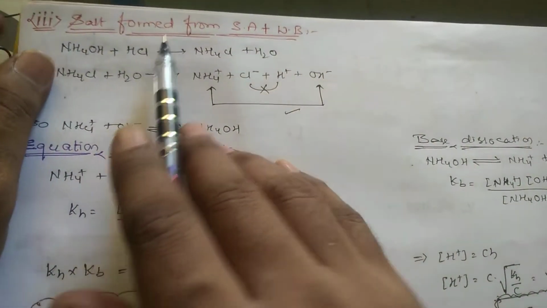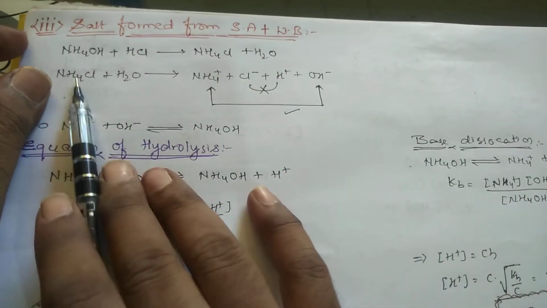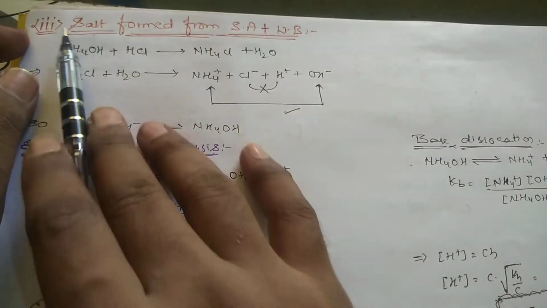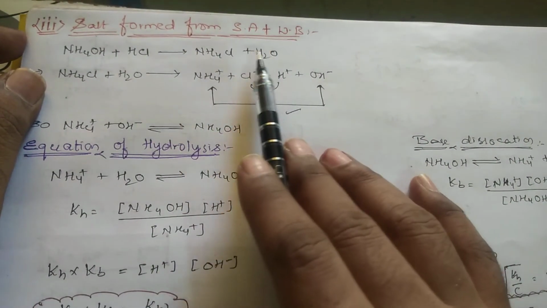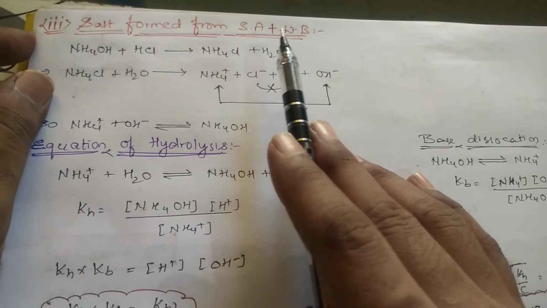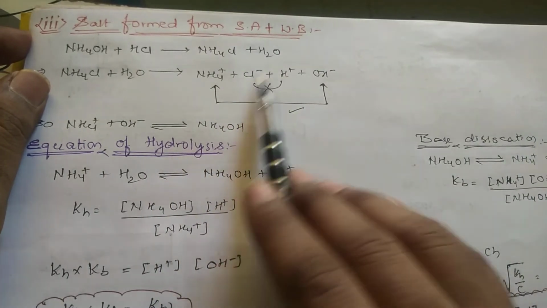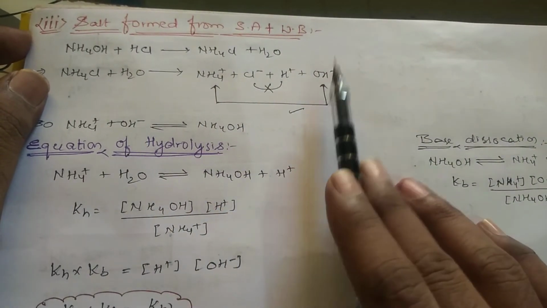So generally, I want the salt which is formed from a strong acid plus a weak base. What is the strong acid? HCl I am taking, and the weak base NH4OH, right? So I am getting NH4Cl plus H2O. In NH4Cl, what are the ions? NH4 plus and Cl minus. Cl minus will not be involved because it forms the strong acid HCl, so there will be no reaction for it. So what will be the reaction? NH4 plus and OH minus.